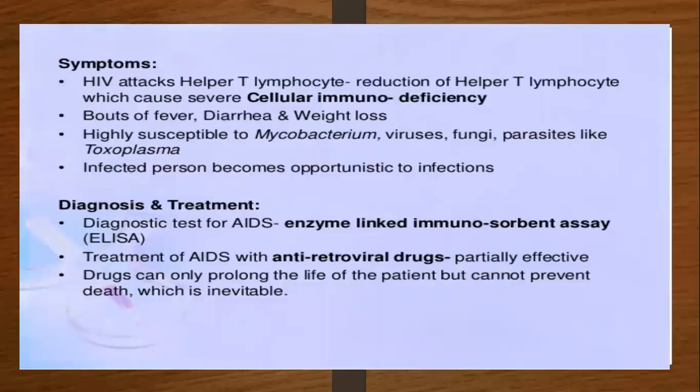These are only partially effective drugs. They only prolong the life of the patient, but cannot prevent the death, which is inevitable. So when any drugs are prescribed to that AIDS patient, they can only prolong the life of the patient, but cannot prevent death. Because the patient has very little immunity, other infections come, and due to the various types of infections their life is disturbed.